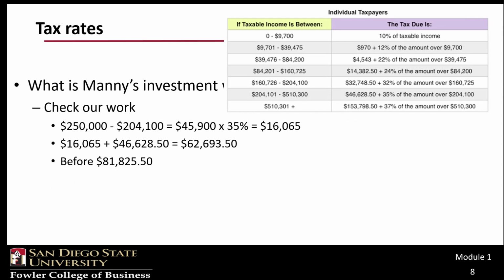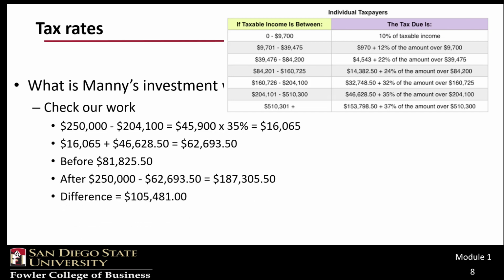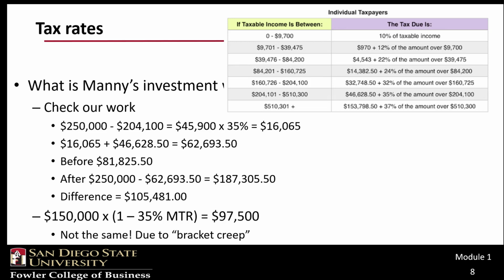We had previously calculated Manny's after-tax cash flows as $81,825.50. And now, after the additional $150,000 of income, that rises to $187,305 for a difference of just over $105,000. However, using the shortcut method, we get $97,500, and the amounts do not agree.